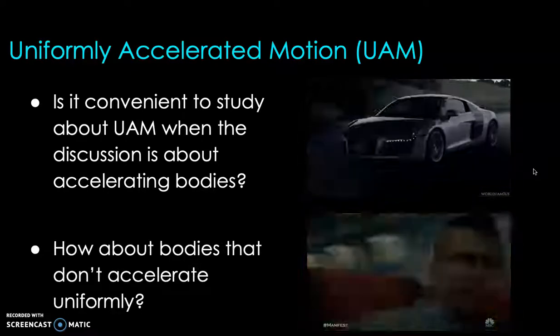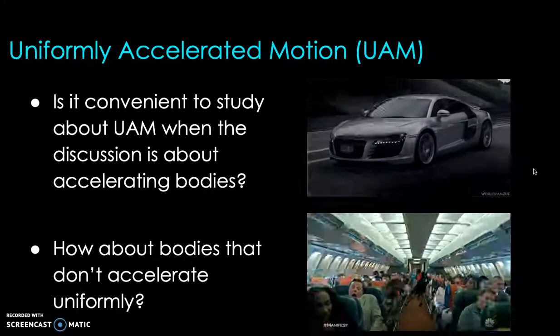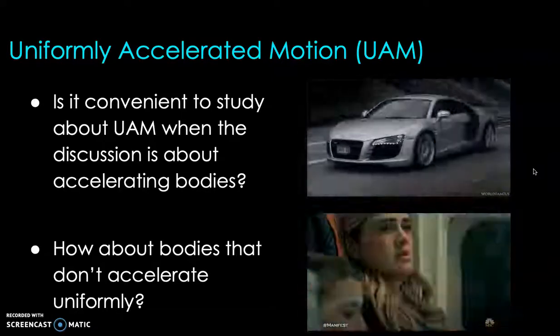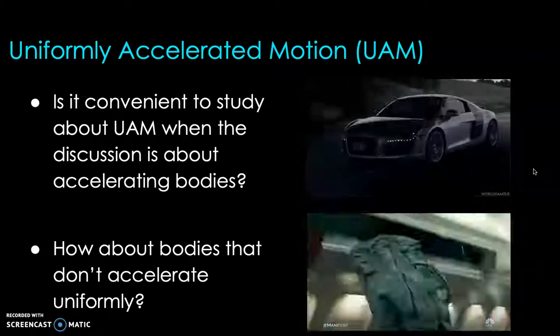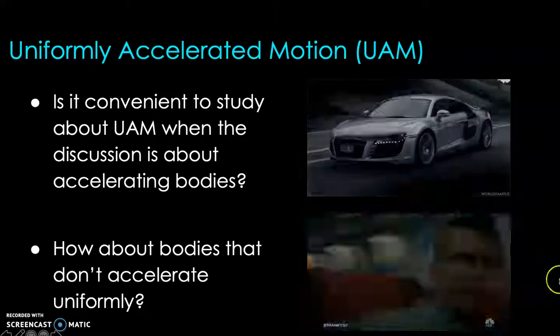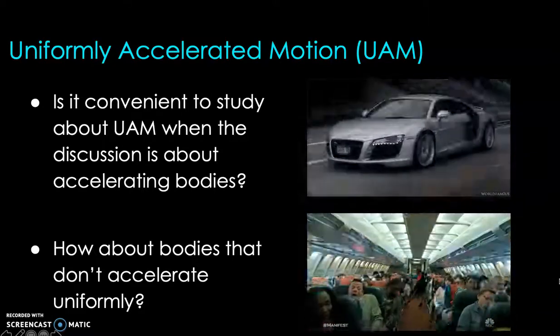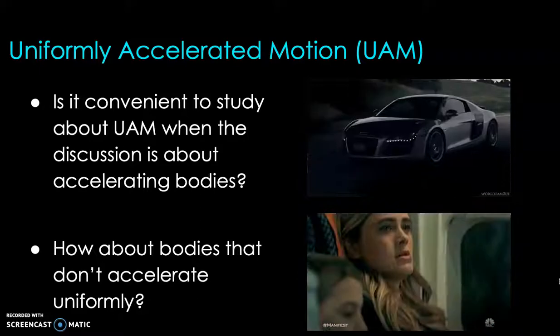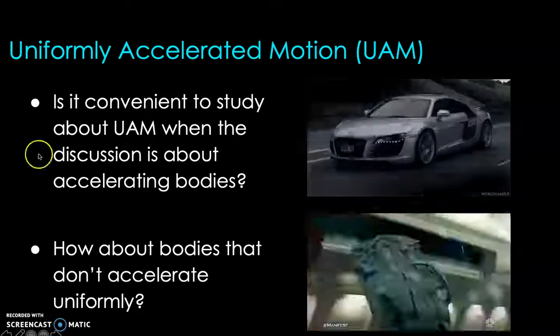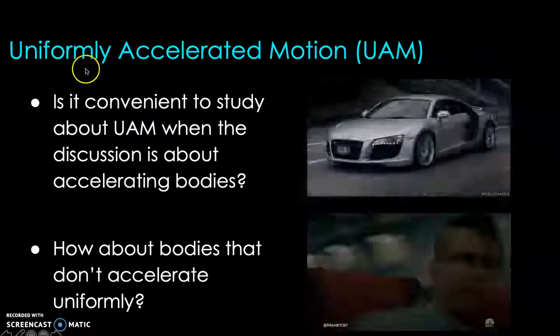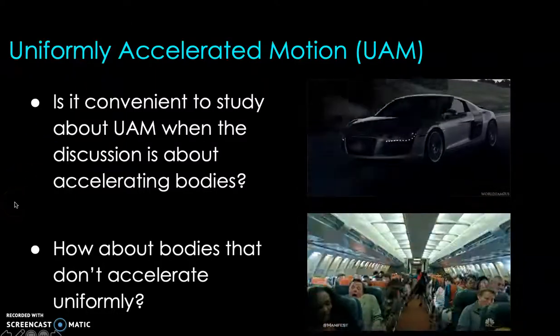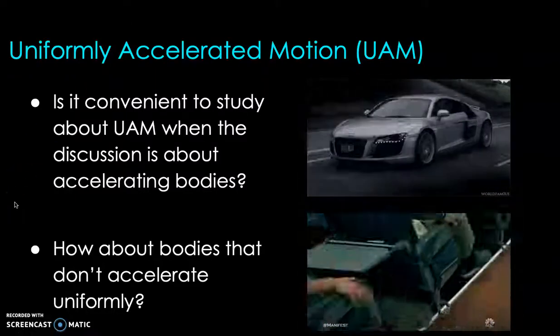How about bodies that don't accelerate uniformly? We're not going to study them because they require more complicated math. For example, the turbulence being experienced in aircraft. That's an example of non-uniform acceleration, and the math behind that is complicated. So for simplicity purposes, in high school, we just teach uniform acceleration, just like the example I showed you earlier with the car.